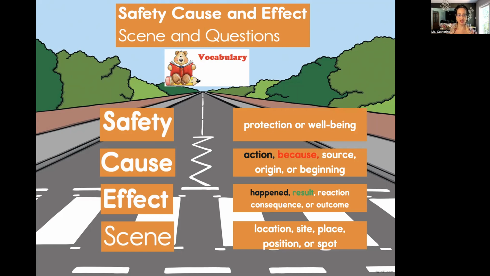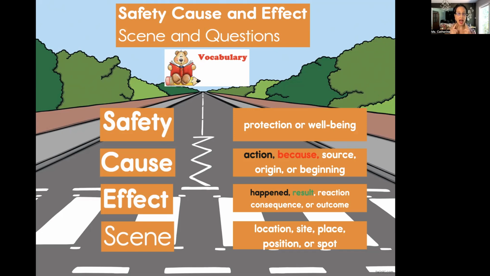How did you do on these? Let's just go over them one more time just for fun and also to practice our pronunciation. So let's do it together. Safety, protection, or well-being. Cause, action, because, source, origin, or beginning.